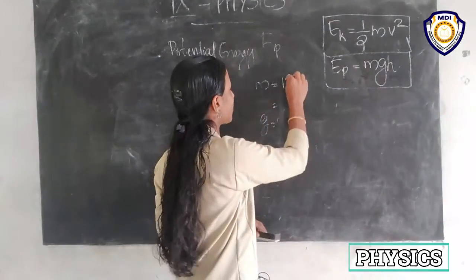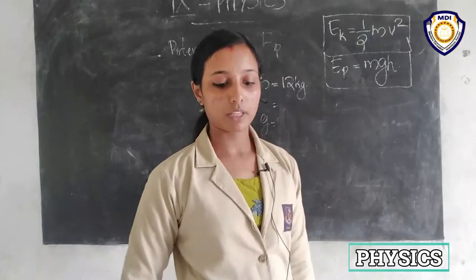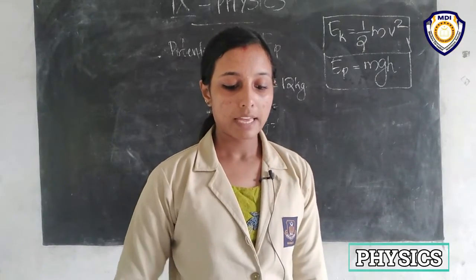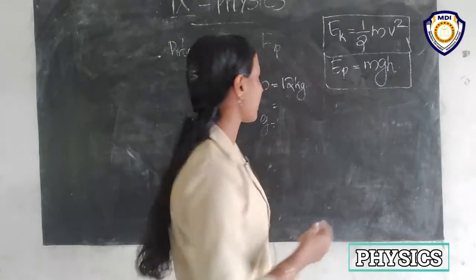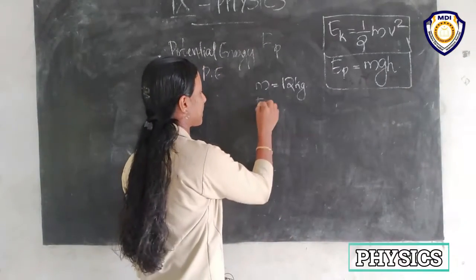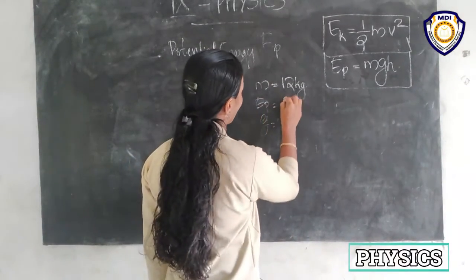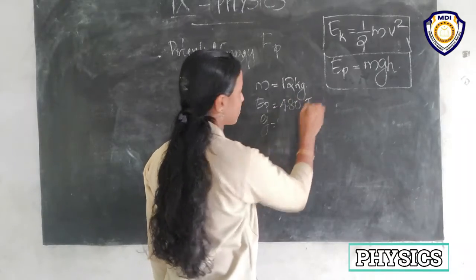The mass of the object is 12 kilogram, and the potential energy of the object is 480 joule, so EP is given as 480 joule.